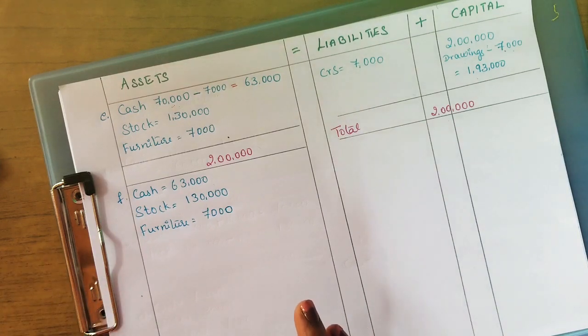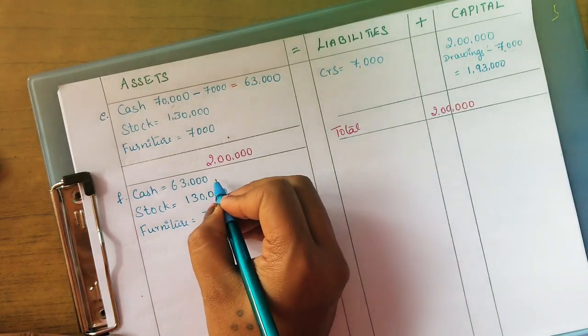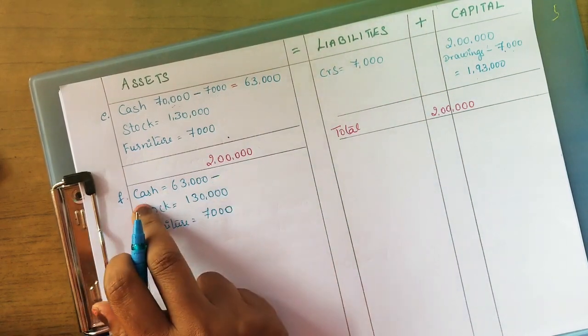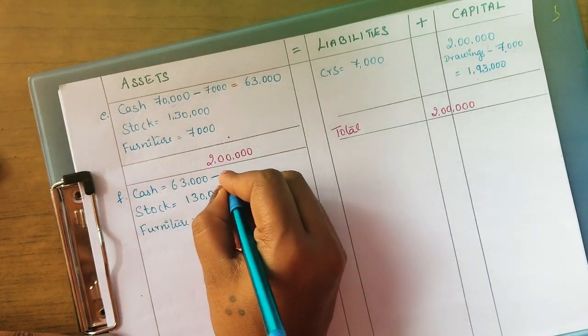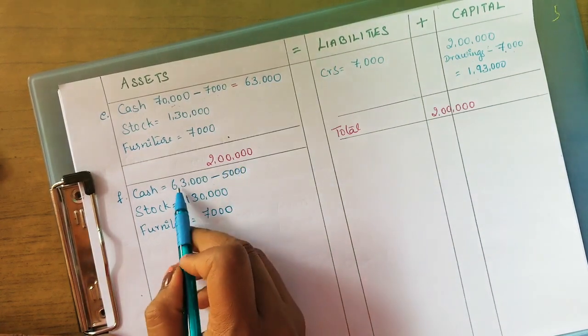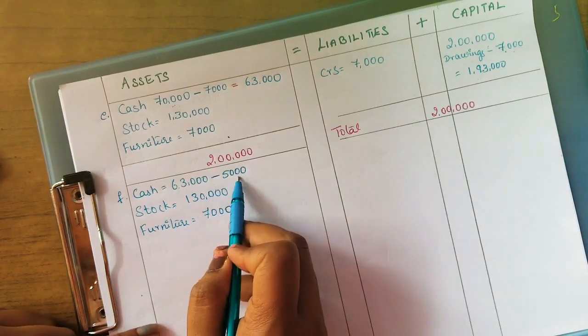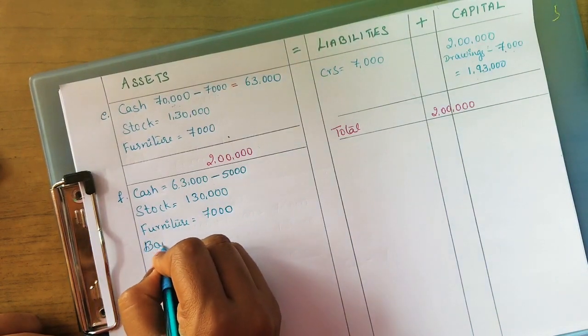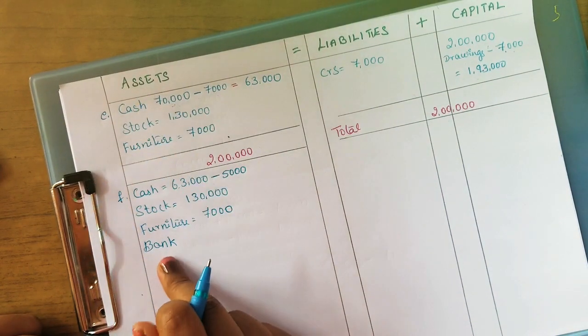Here cash has been taken and deposited into bank, so obviously it is affecting cash. How much? 5,000. They are taking 5,000 out of 63,000 and depositing it in the bank.